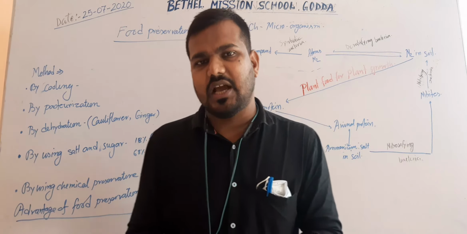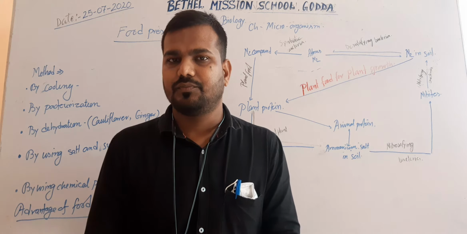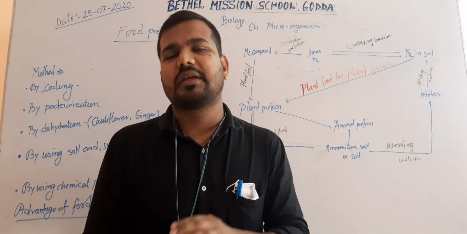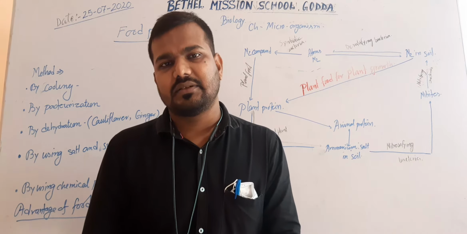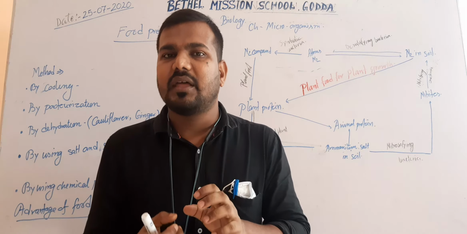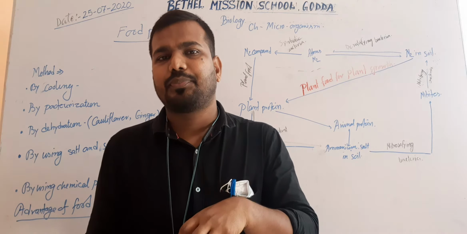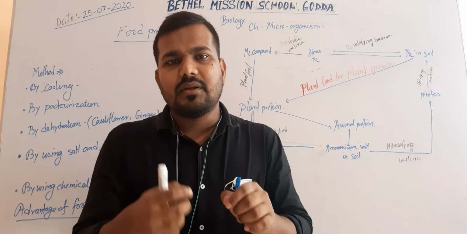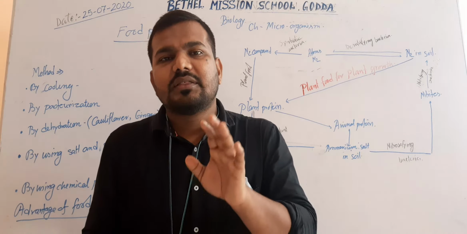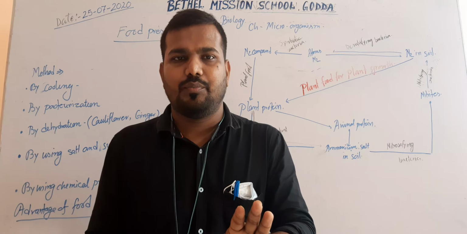In pasteurization, first we boil the milk at 40 to 60 degrees Celsius temperature. Now that will kill the microorganisms present within the milk, and after boiling, the milk product is cooled down.